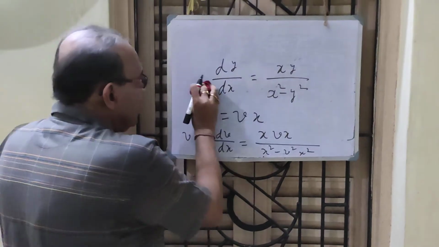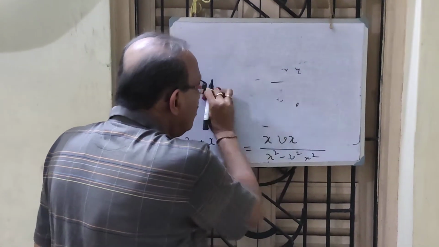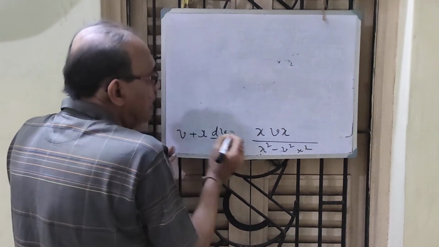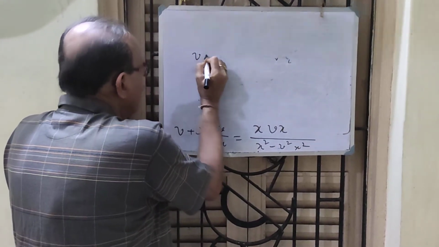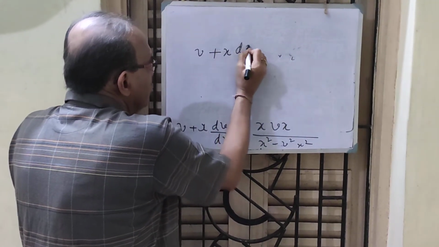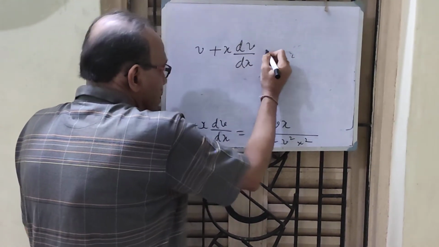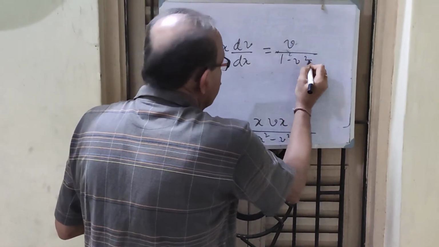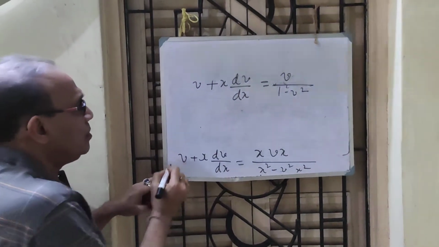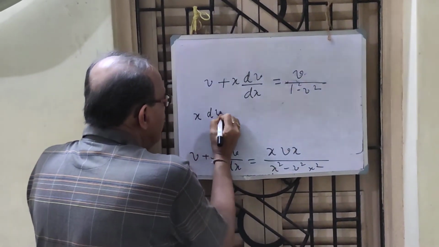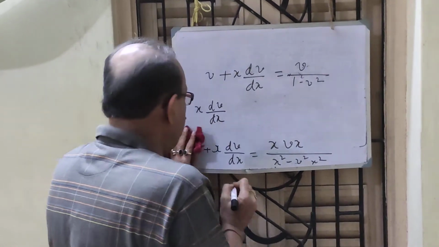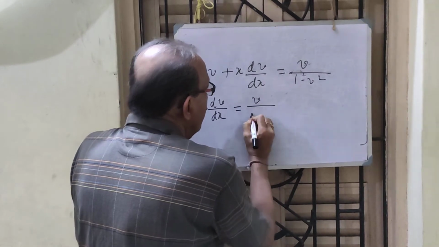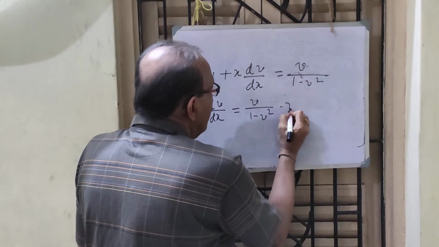Since x is not equal to 0, x square is also not equal to 0. After eliminating x square from numerator and denominator, v plus x dv/dx is simply equal to v by 1 minus v square. I transfer the side, and I get x dv/dx equal to v by 1 minus v square minus v.